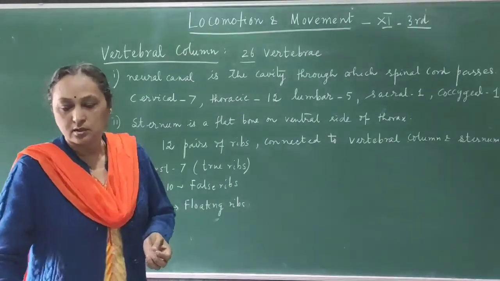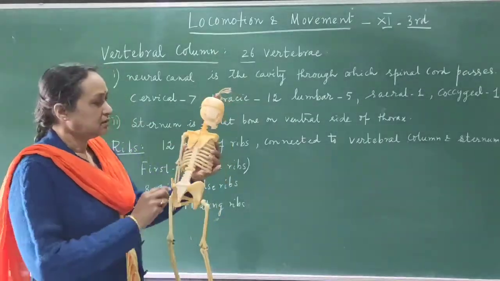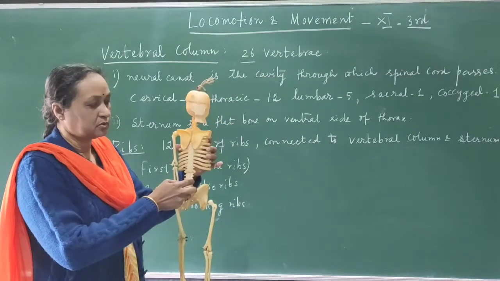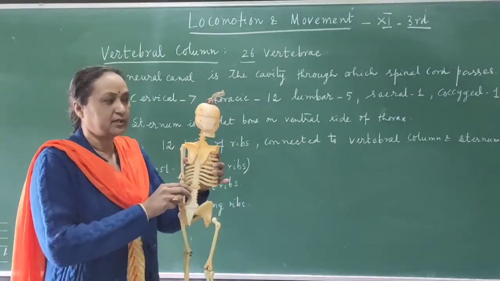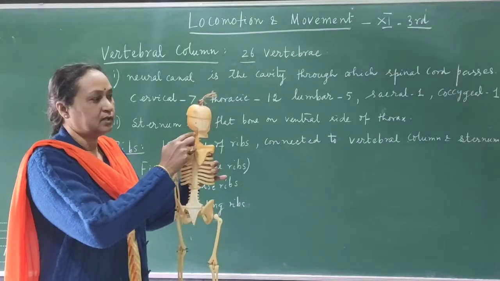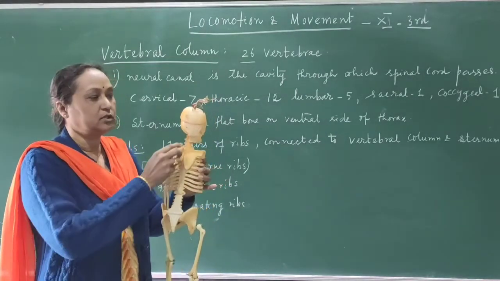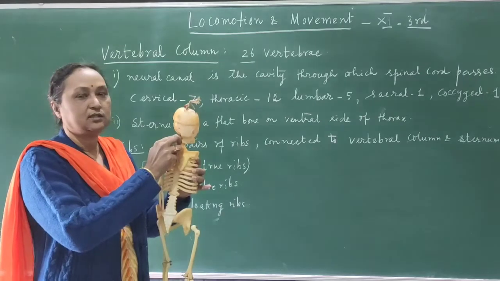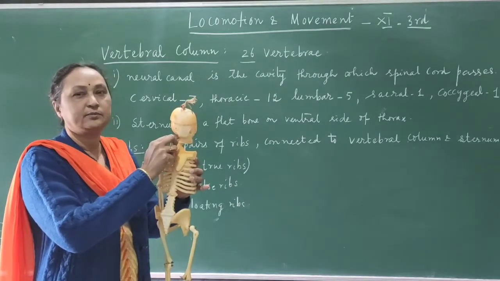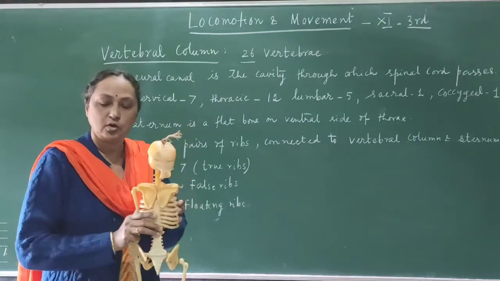Small bones. For example, suppose you see this one. Now this is the vertebral column, and one single bone is called a vertebra, and it is connected to the skull. The first vertebra is named atlas. Yesterday I also told you there are two cavities called the occipital condyle, and the first vertebra, atlas, is connected to the skull with the help of the occipital condyle.